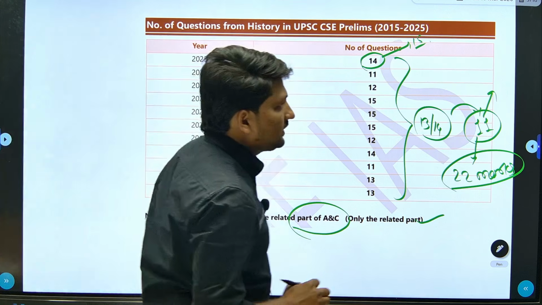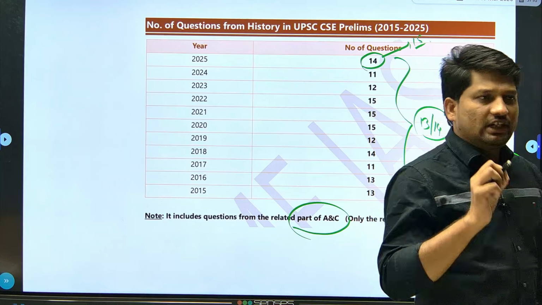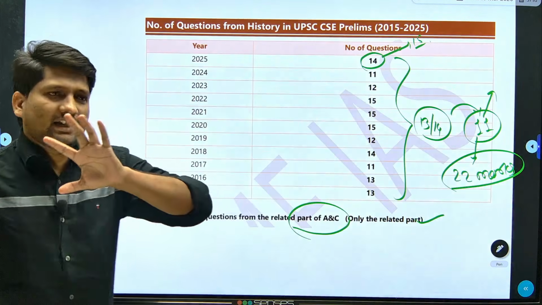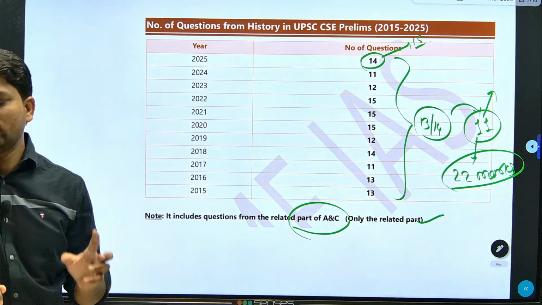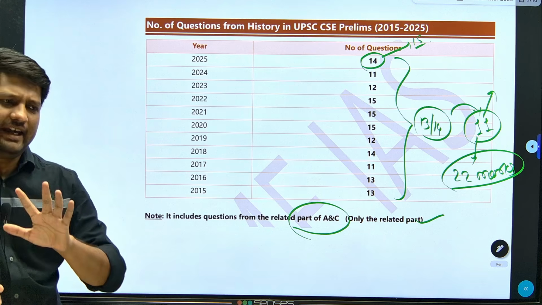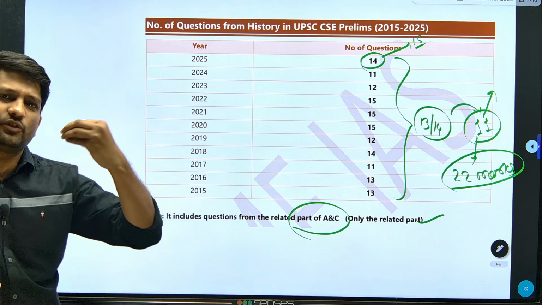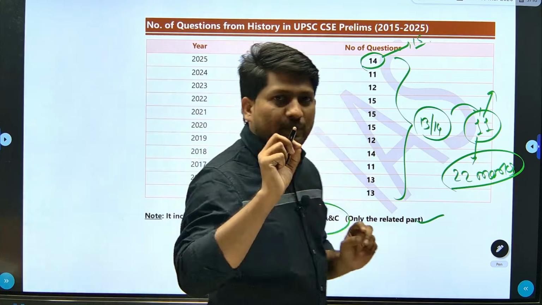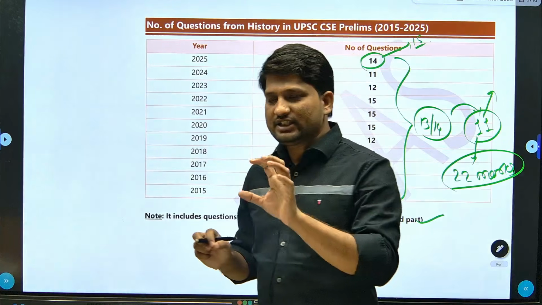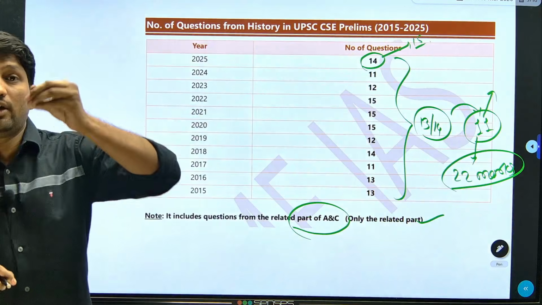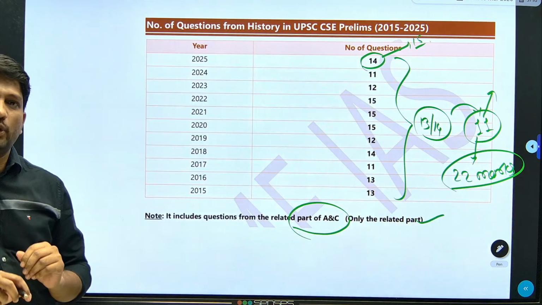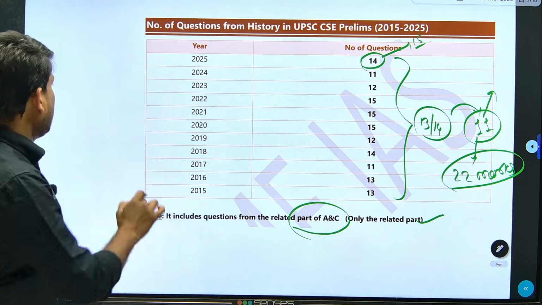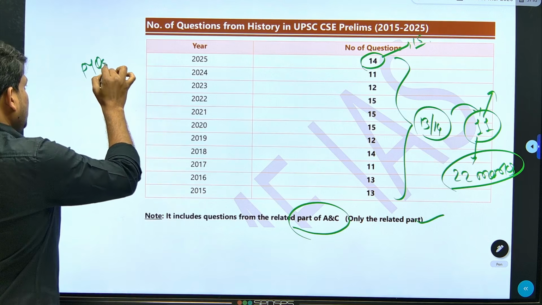So in today's lecture, in the first half of the lecture, our main objective is to analyze the PYQs. See, the exam is completely unpredictable. I agree, even you agree with me. They can ask questions from any chapter or any topic. There is no limit. If you see the syllabus of UPSC, they have given it in a single line, that is history of India. So from this syllabus, you cannot judge which topic is important because they have not given a thorough syllabus. But what you can do is analyze the PYQs, previous year questions.